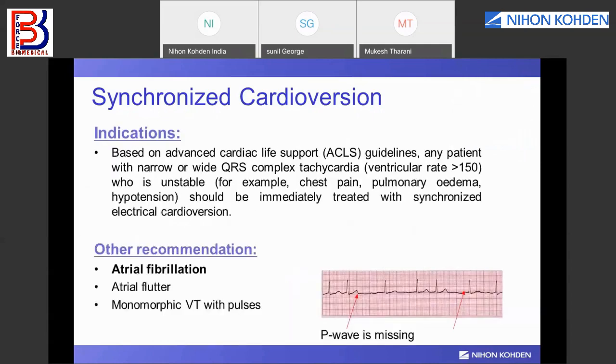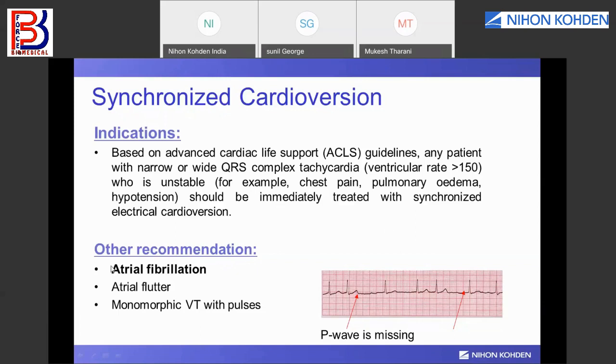What are the indications of synchronized cardioversion? As per the advanced cardiac life support guidelines, any patient with narrow or wide QRS complex tachycardia, meaning ventricular tachycardia with pulse, where the heart rate is more than 150 BPM, and who is unstable, should be given immediate treatment with synchronized electrical cardioversion.